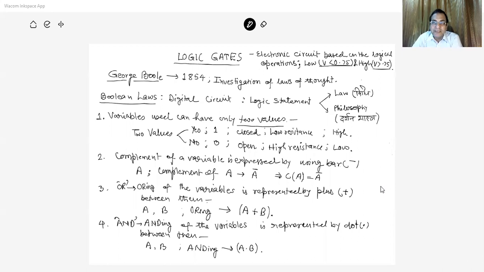So it is an electronic circuit based on logical operations. That logical operation was propounded by George Boole long back, in 1854, and that was an investigation of the laws of thought.